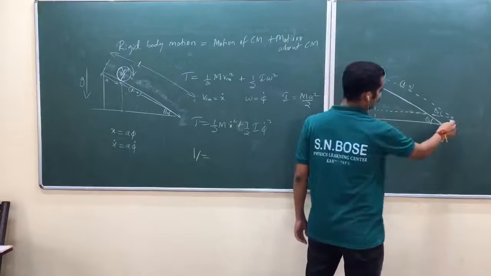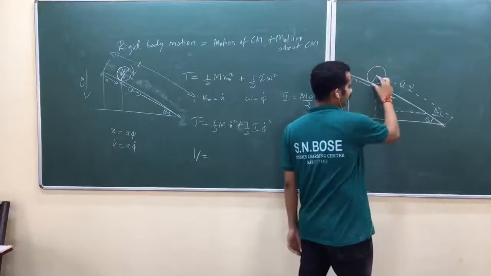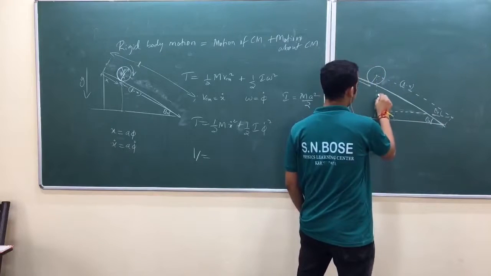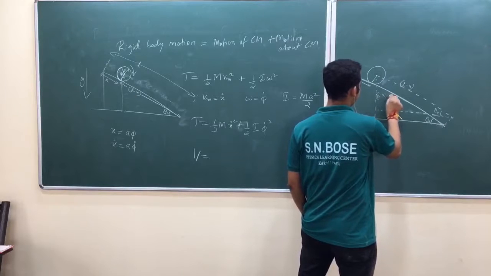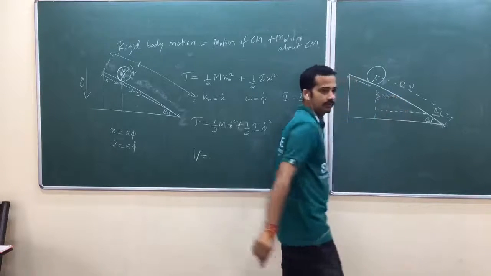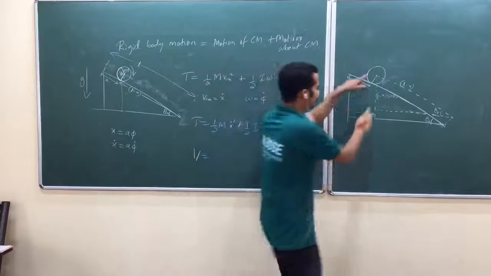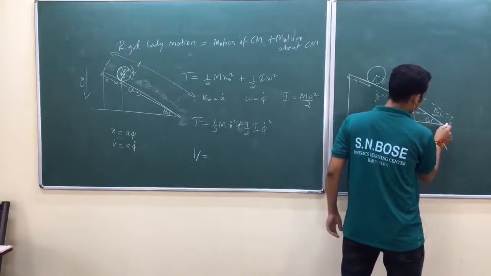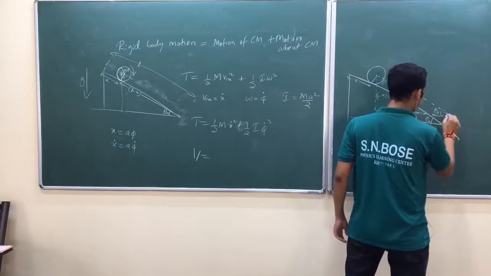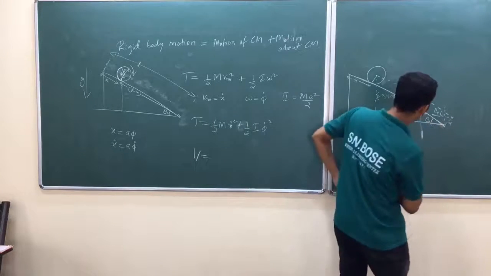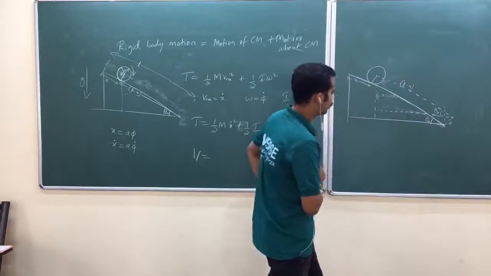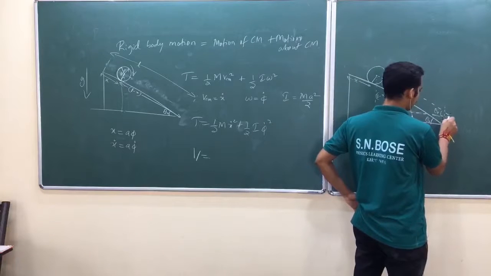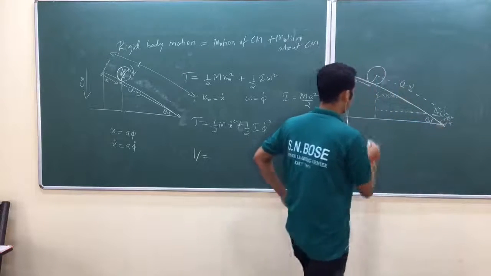Now what is this one? A. This is A. Radius A. So this is L minus x sine theta naught. L minus x sine theta naught. This distance, what is this distance? If this is A, what is this vertical projection? If this is theta, I can take this is 90 minus theta, this is again theta. Vertical projection is A cos theta.